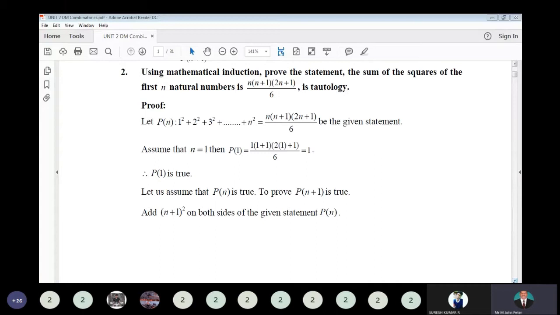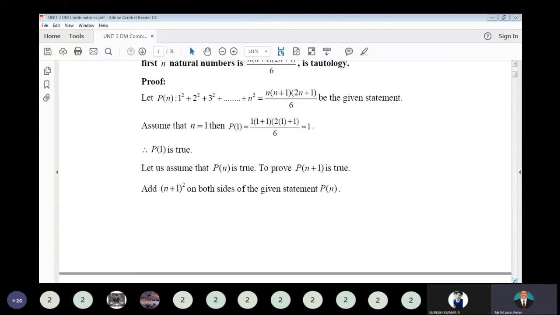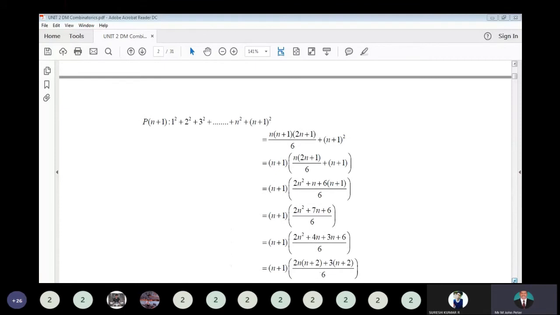Let us assume that P of n is true. We have to prove for P of n plus 1. That means we have to rearrange P of n plus 1 in the form of P of n; the structure we have to write. So add n plus 1 square to the series on both sides. The right-hand side is n into n plus 1 into 2n plus 1, whole divided by 6, plus n plus 1 whole square.